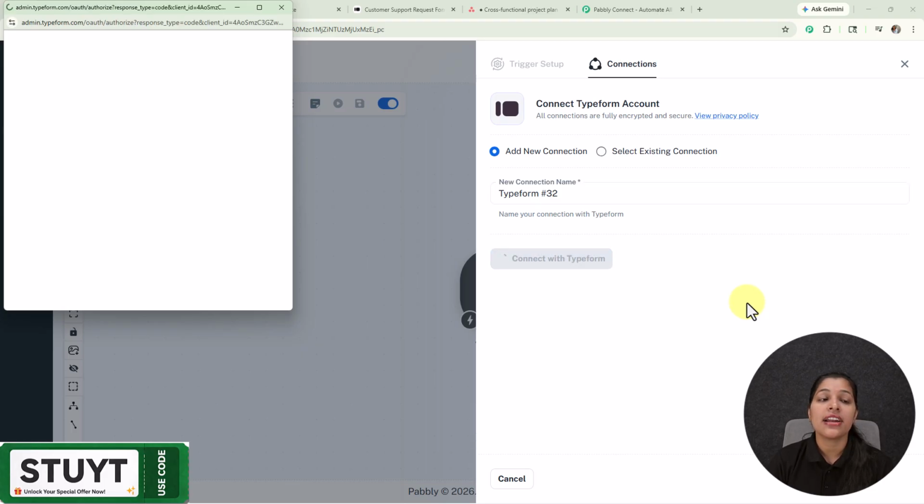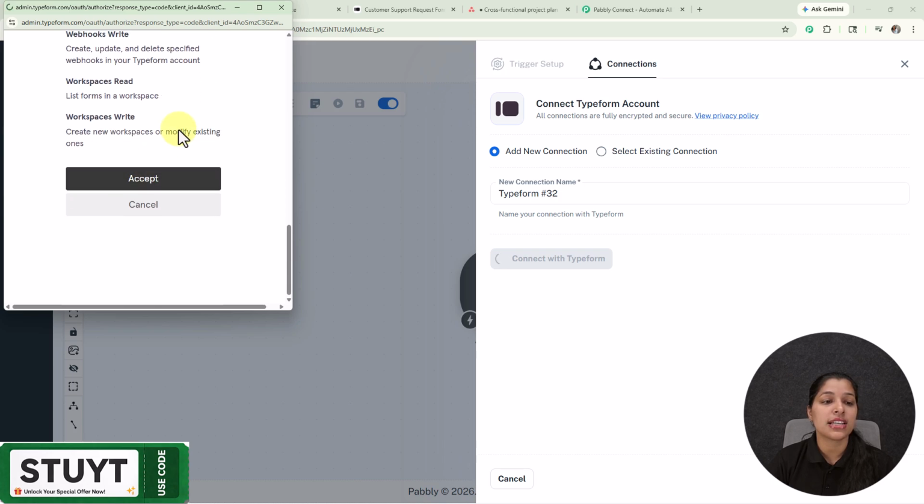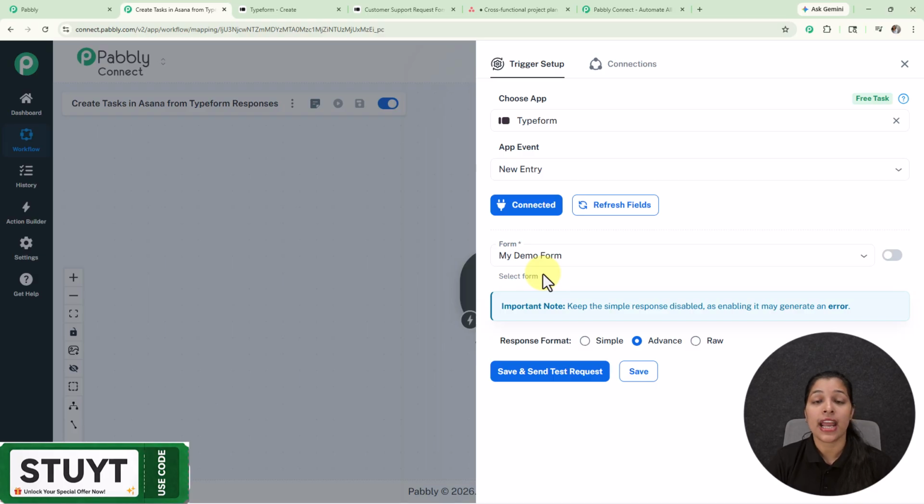And here, as I have already logged in my Typeform account, it is asking me to allow the access, so I'm going to just click over this accept button, as my data is 100% safe with Pabbly. And make sure to log in to your Typeform account before building the connection for making a smoother connection.